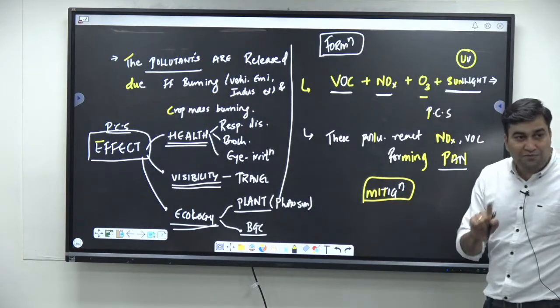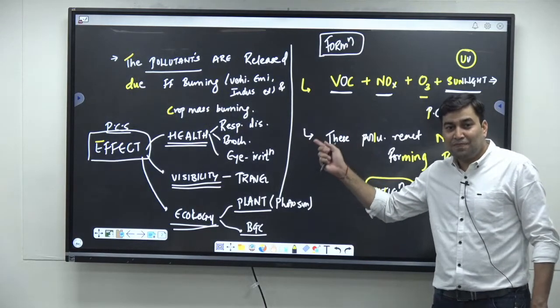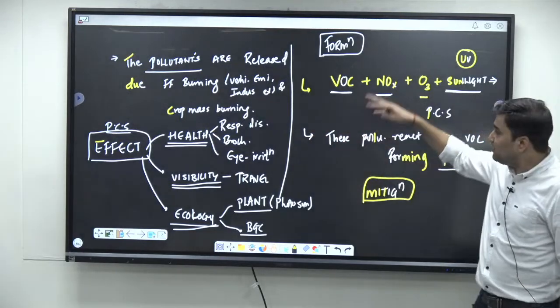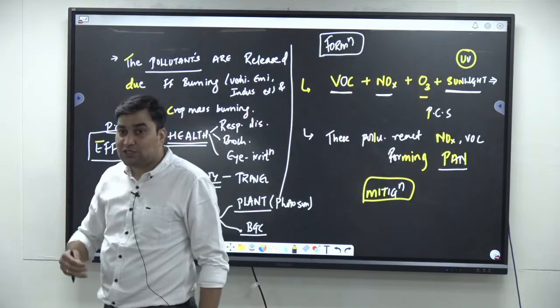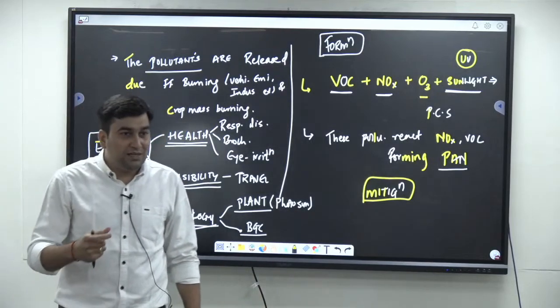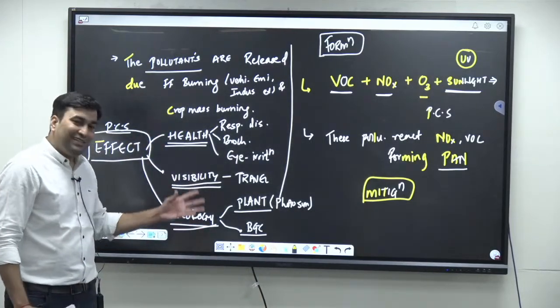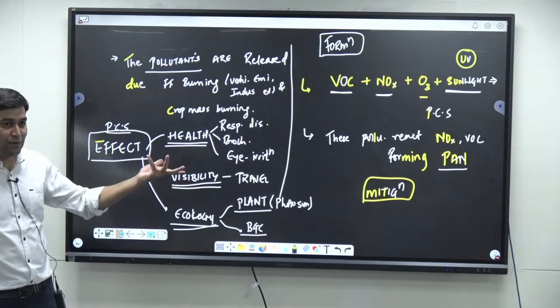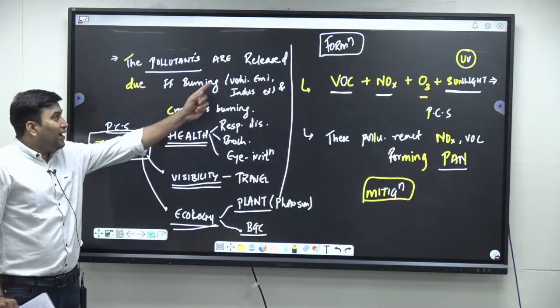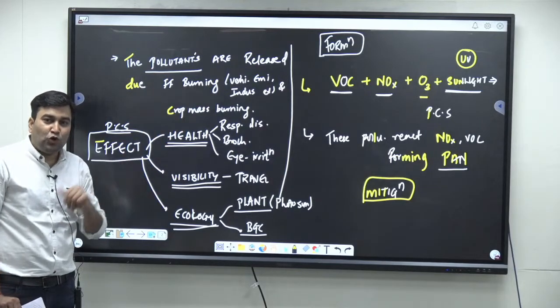Are you understanding? How will you write in 150 words? Due to that, I am telling you this. You will get the full detail in the synopsis. But what are the more important keywords and how you are going to structure the answer, that is very important. Since this question was pretty direct, they gave parts: explain the formation, effects, mitigation, and Gothenburg Protocol. Now tell me, why did the formation of the photochemical smog take place?